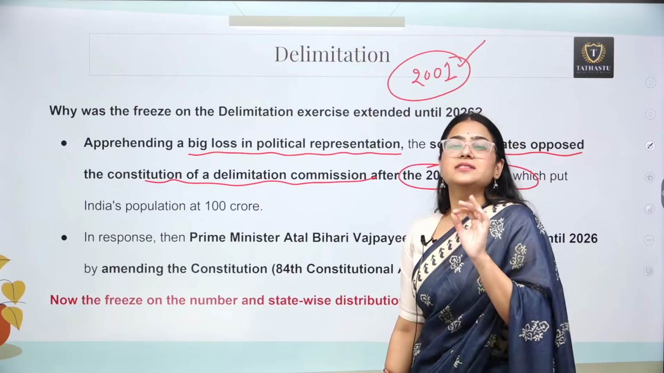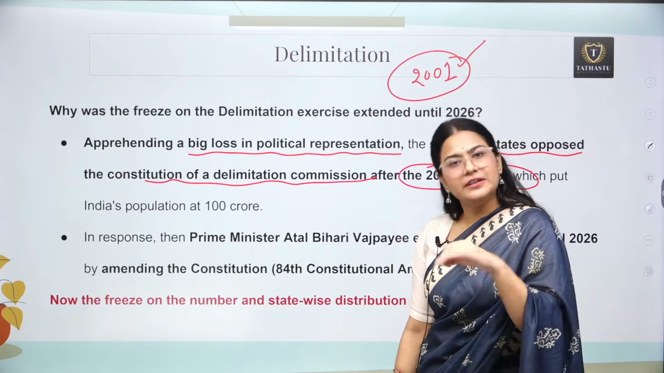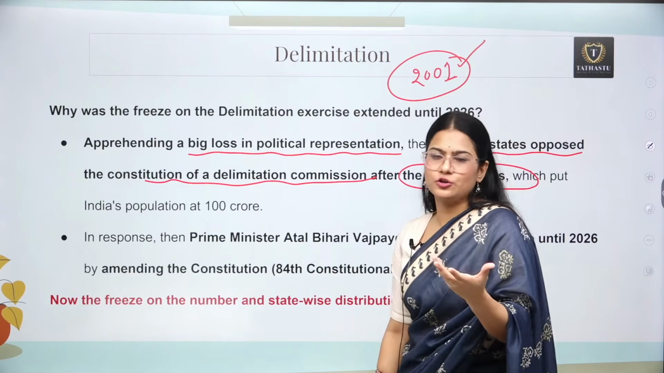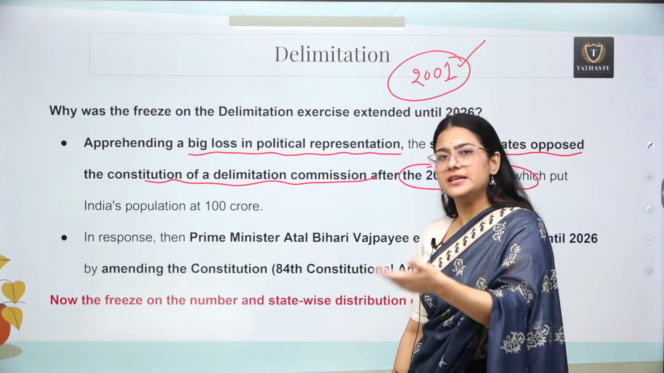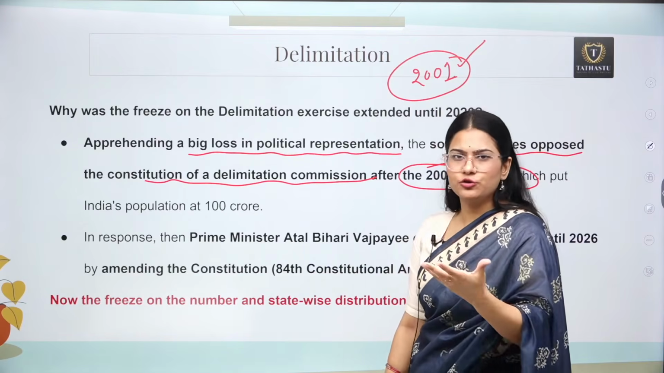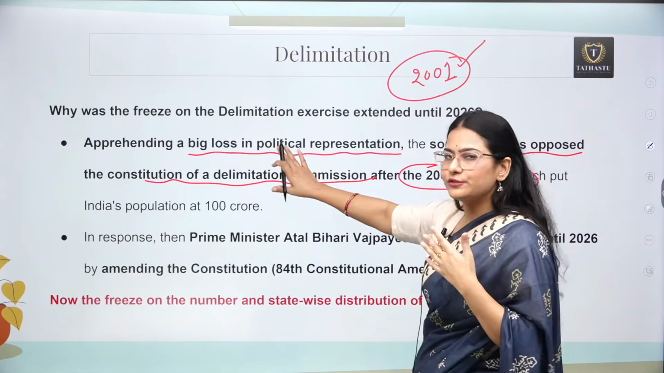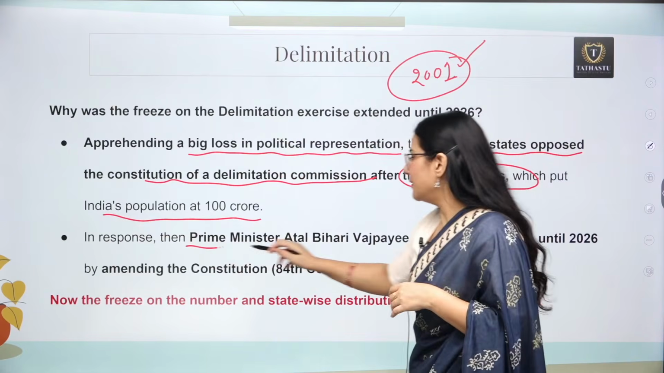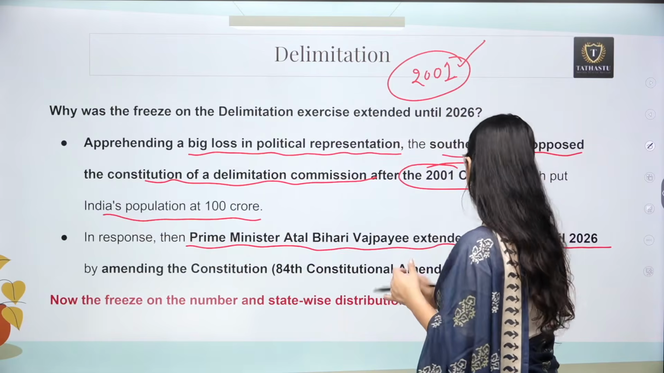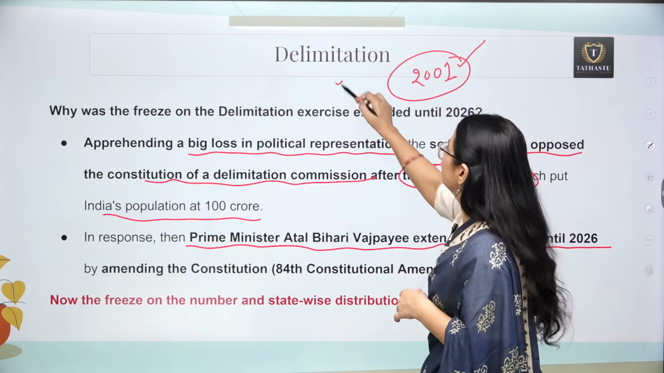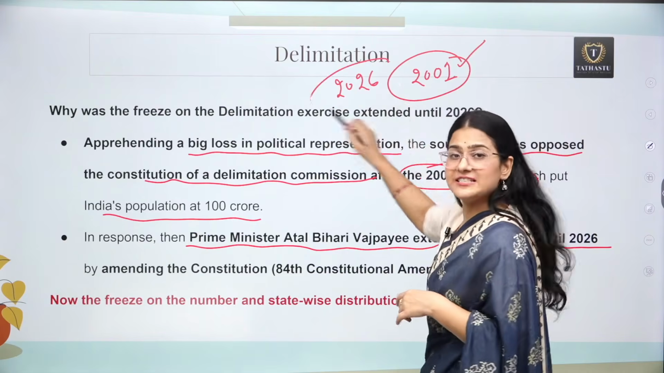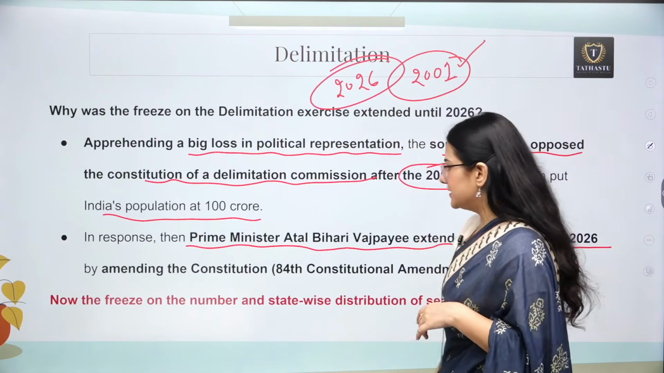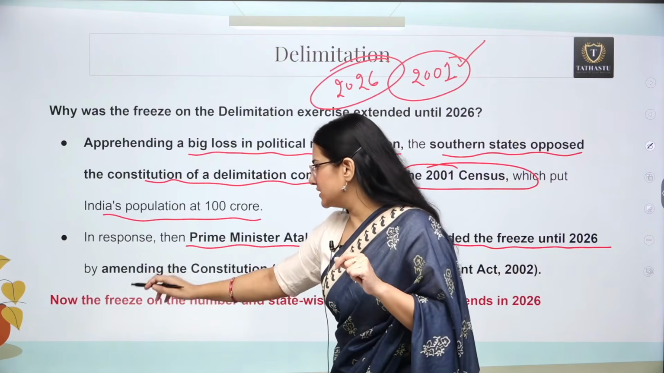Basically it was there that after 2001 a new delimitation commission is going to be there, and the number of seats from each state are going to be changed. But at that point of time southern states opposed, and in response our Prime Minister Atal Bihari Vajpayee extended the freeze until 2026. So again there was an extension, a freeze of the number of seats in Lok Sabha.